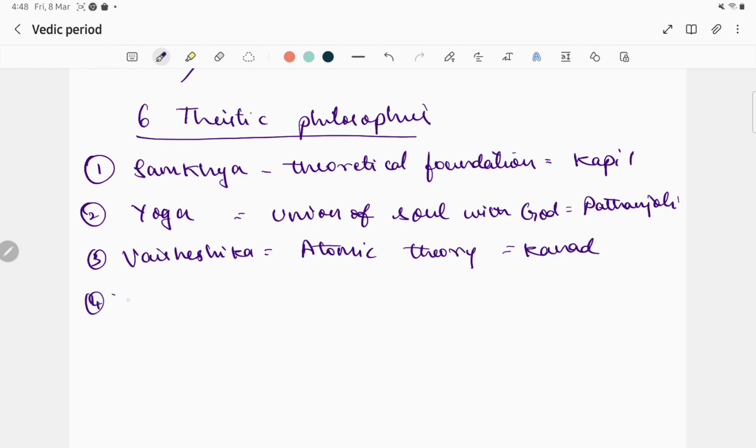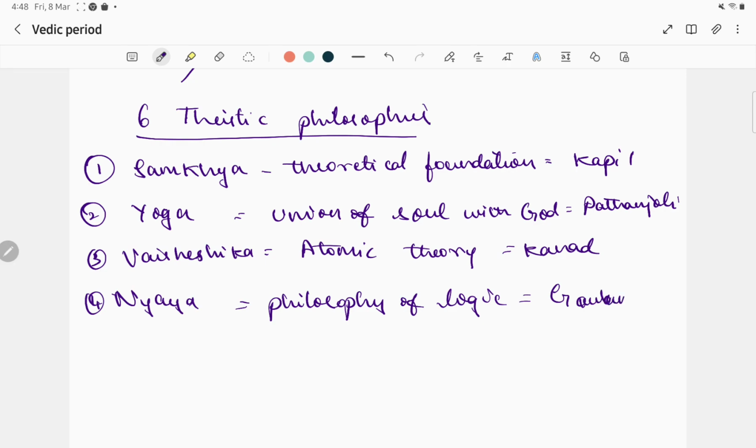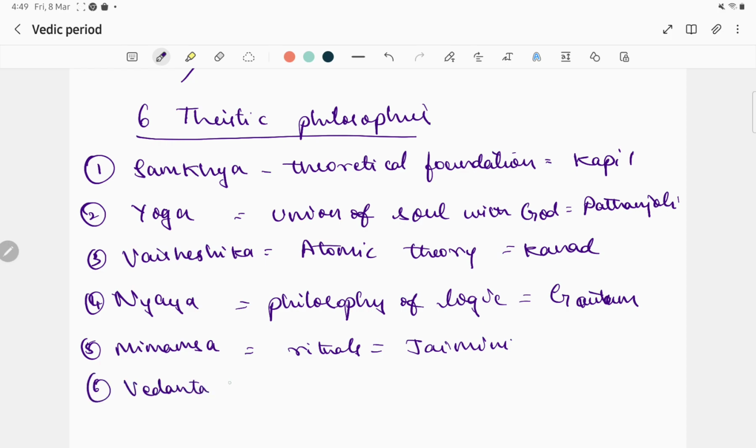Next, Nyaya. It gives the philosophy of logic, and it was given by Gautam. Next, Mimamsa. It explains the rituals, and it is given by Jaimini. Next is Vedanta. It is given by Badarayana. So these are the six theistic philosophies.